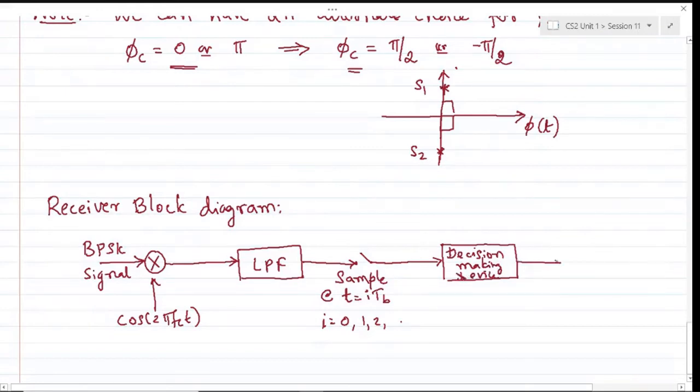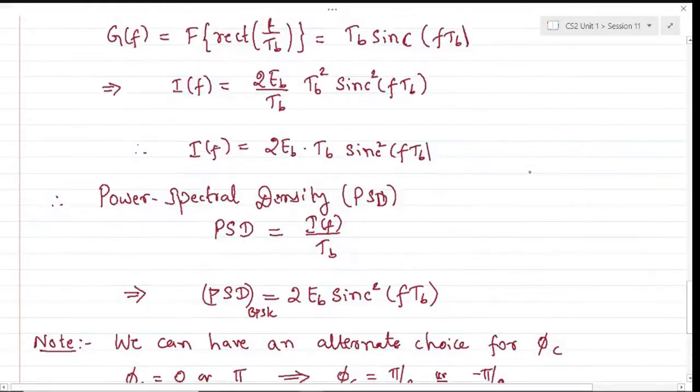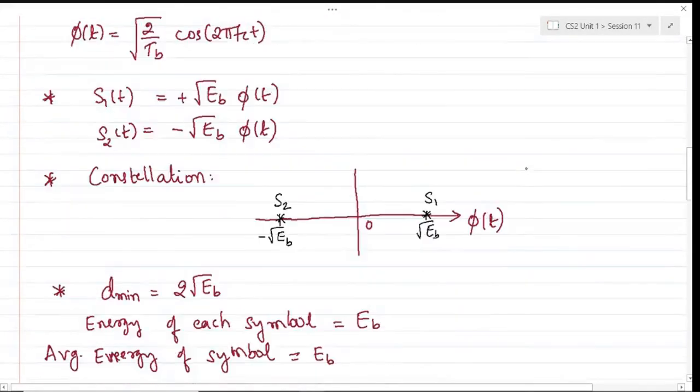This decision making will have certain information about the threshold. So what is the threshold here? If you look at the constellation, S1 and S2 are the transmitted symbols. These are to be received by the receiver, but not in this form because of the corruption in the channel.